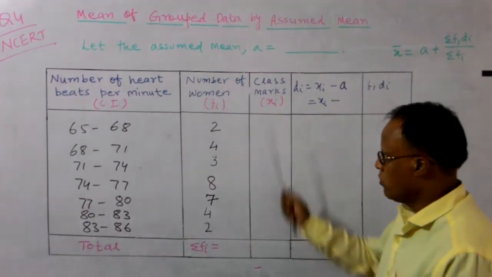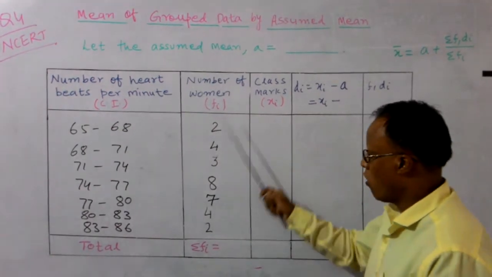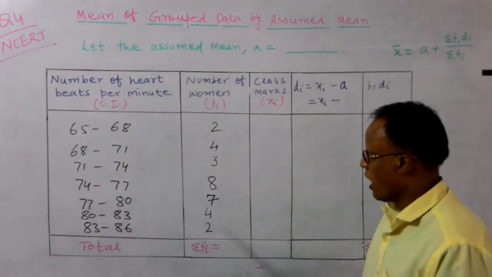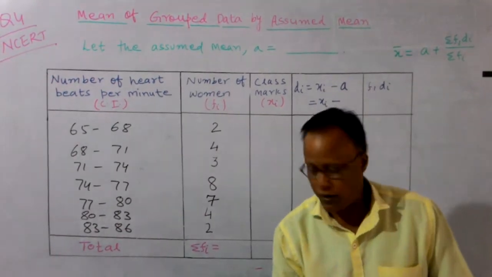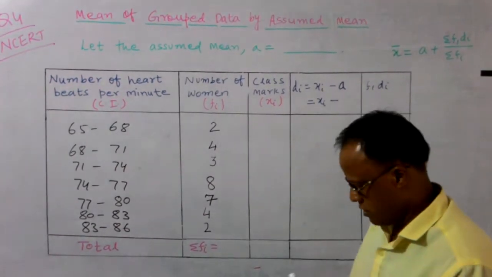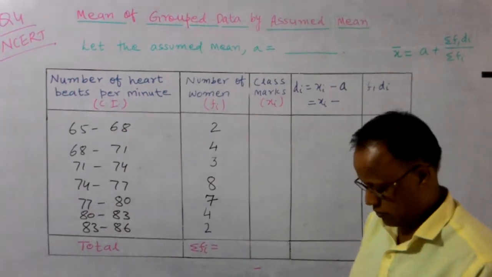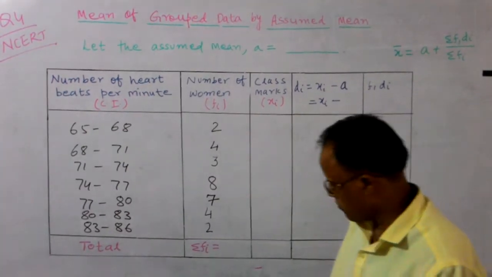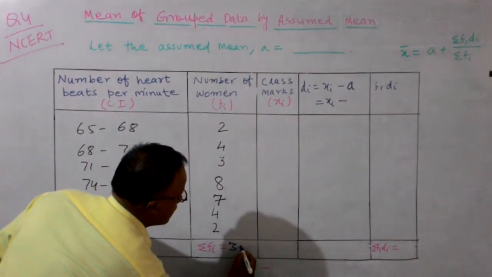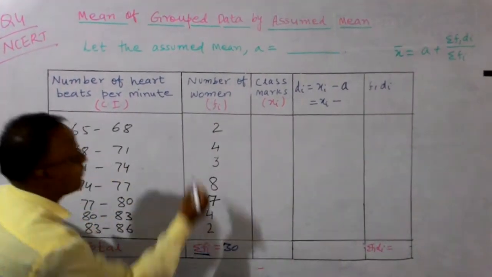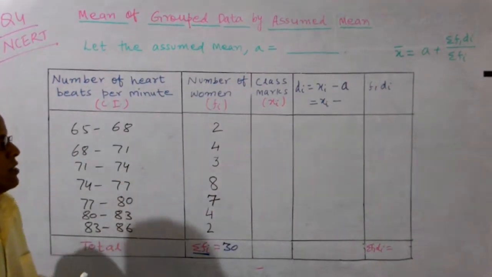So we have to find the total of all these. You add all of 2, 4, 3, 8, and you get the value of sigma fi. Please solve it. How much will it be? This comes out 30. Yes, this comes out 30. So we write down here 30. So 30 is your value of sigma fi, the sum of all the frequencies.